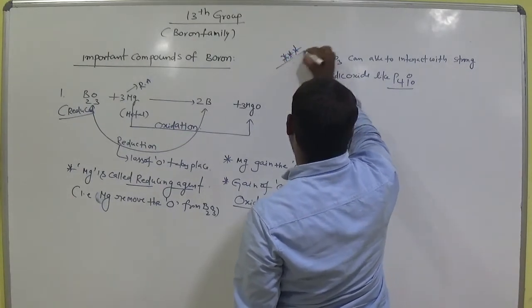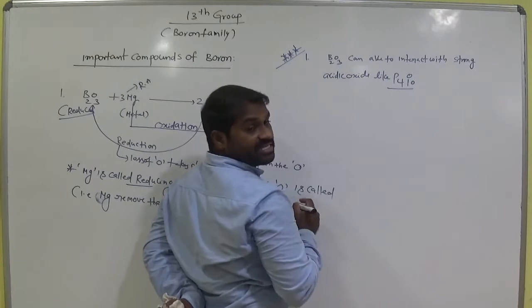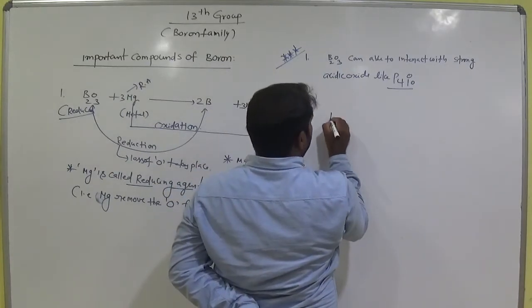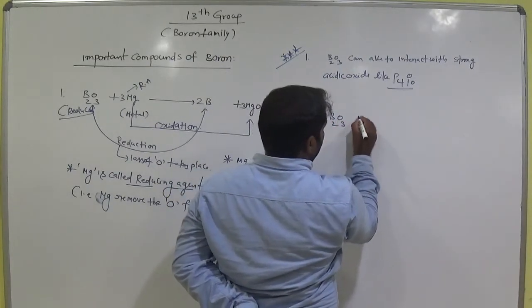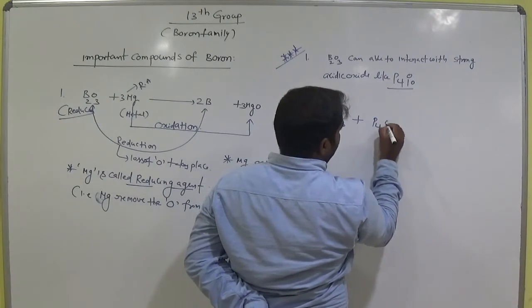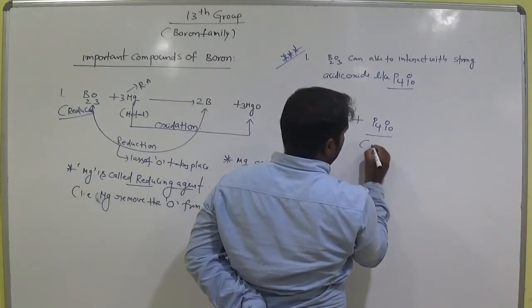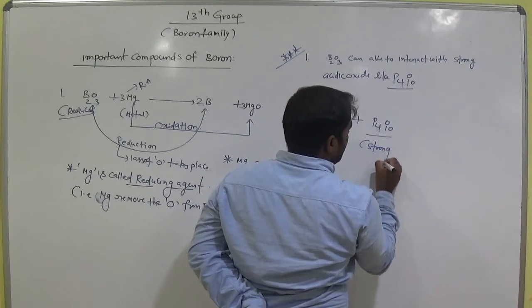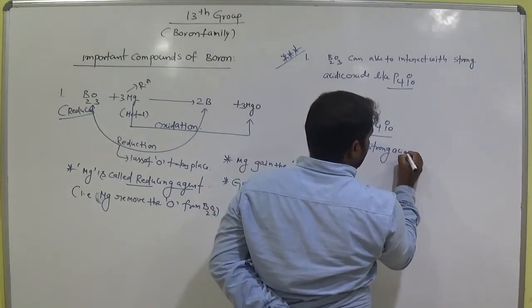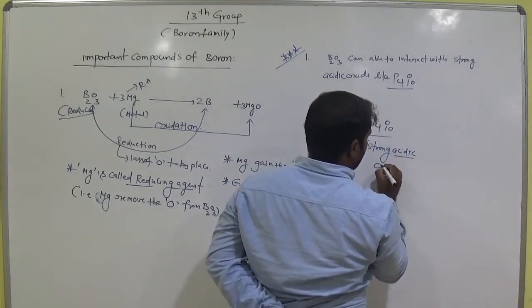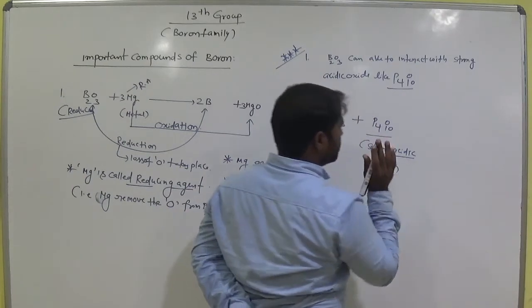So let's say B2O3 interacts with P4O10, which is called a strong acidic oxide, simply a strong acid.